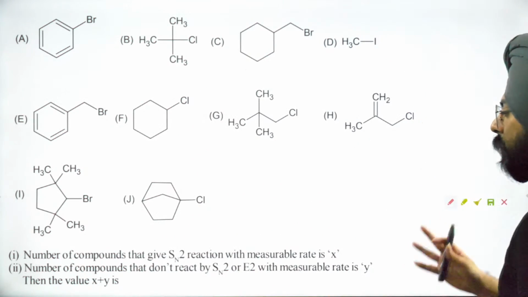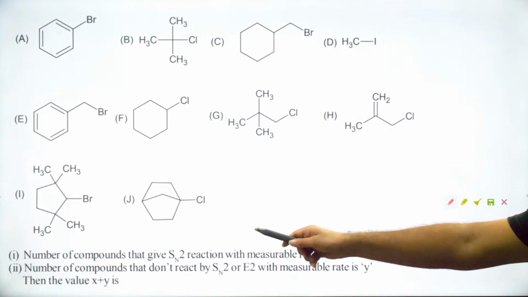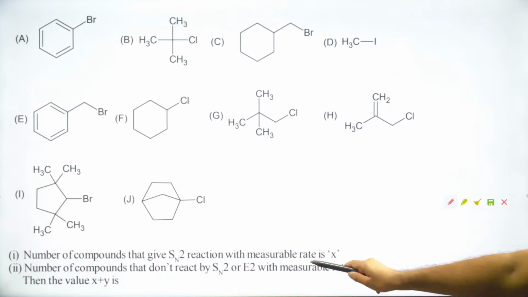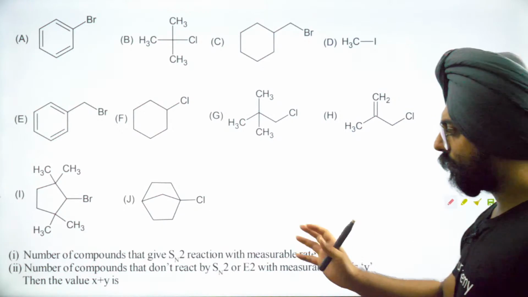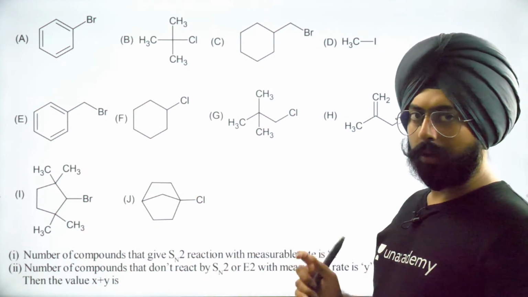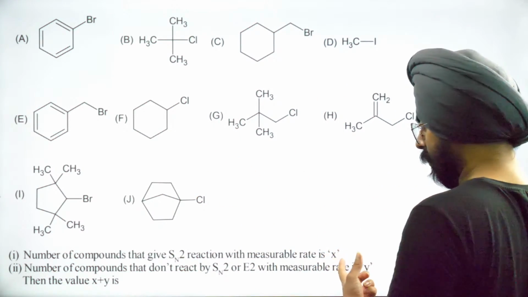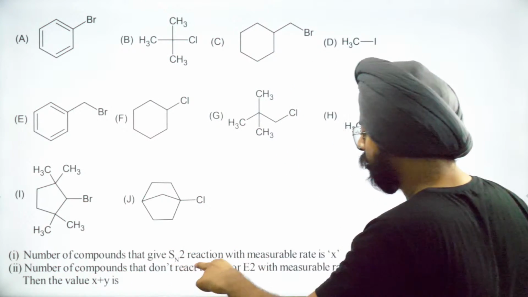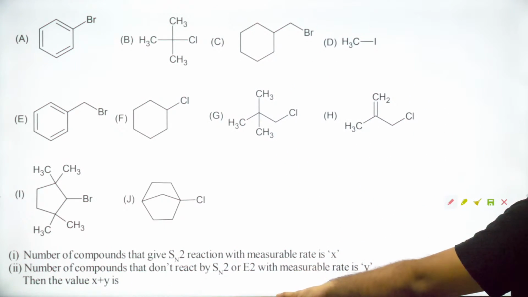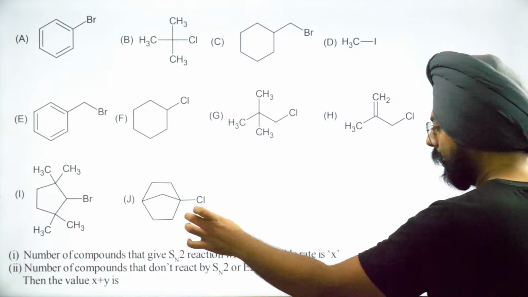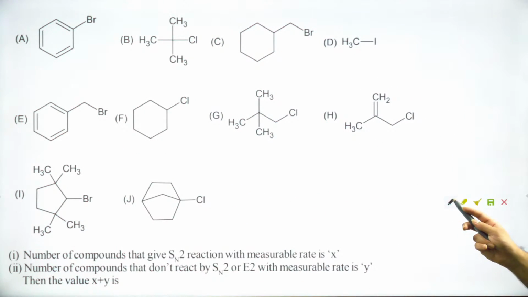Chalo ji, let's do this question now. Number of compounds that give SN2 reaction with measurable rate is X. Okay, so number of compounds that can give SN2 with some rate is X. And number of compounds that do not react with SN2 or E2 with measurable rate is Y. What is the value of X plus Y?